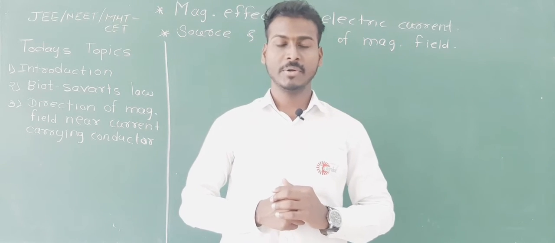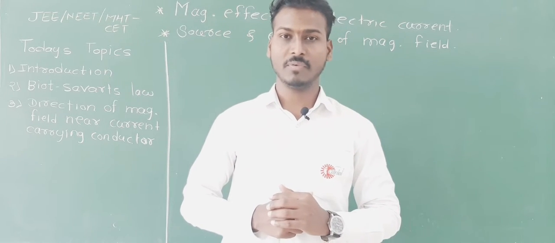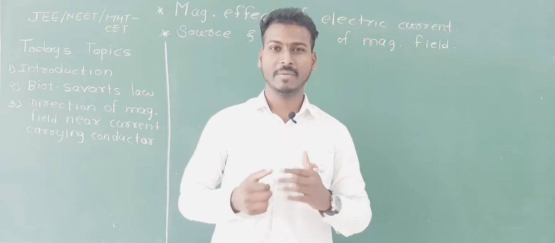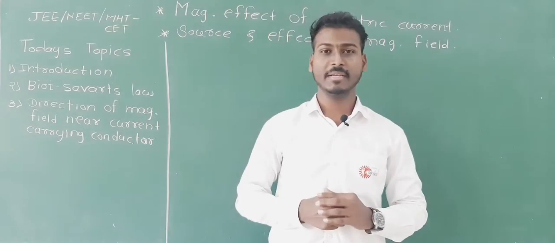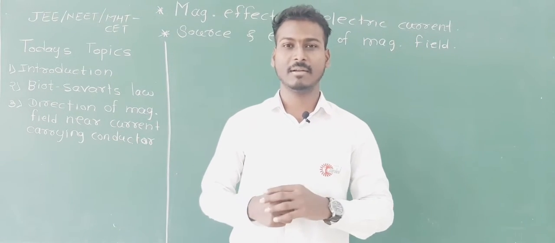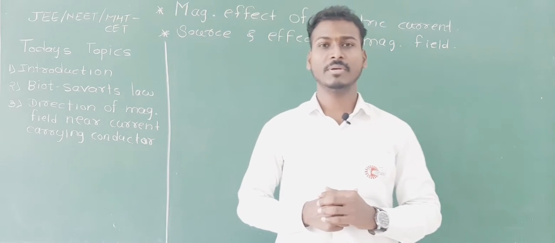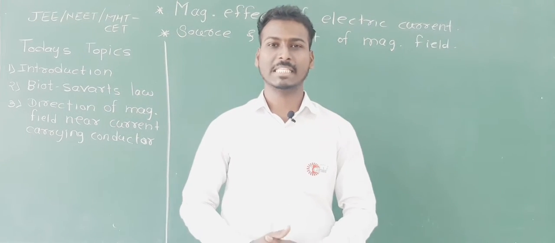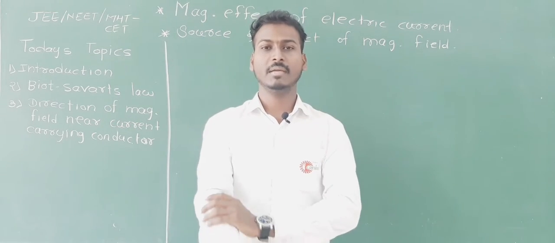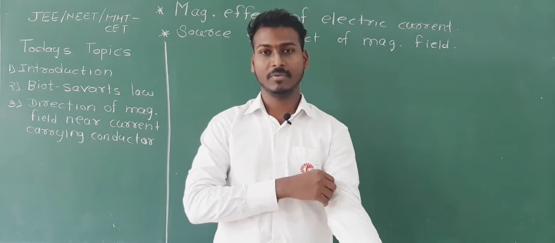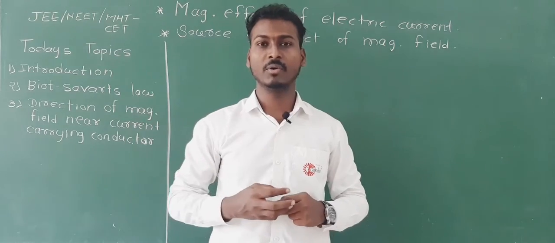From today onwards we are going to learn a new chapter regarding JEE NEET, that is magnetic effect of electric current, or it has the name in some books as magnetic field or magnetism or source and effect of magnetic field also. Board, NCERT and all other reference books have different names, but the content is the same. So we are going to cover this chapter within a maximum of 15 parts. Today we are going to learn three major concepts of this chapter, which are the very basic concepts that you should know to go further to the next concept.